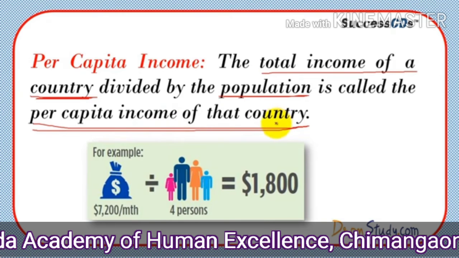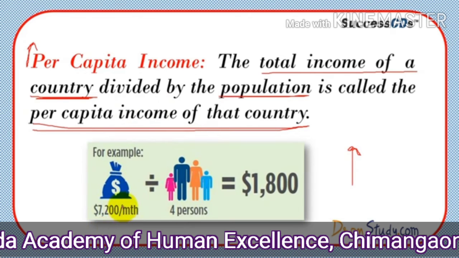When we count it out, we have to see how per capita income will be taken. As like this is given of one family only. For a nation also we have to say the same. Whatever the total income of the whole country, that will be divided by the whole population of the country, and then we will get the per capita income of this country.